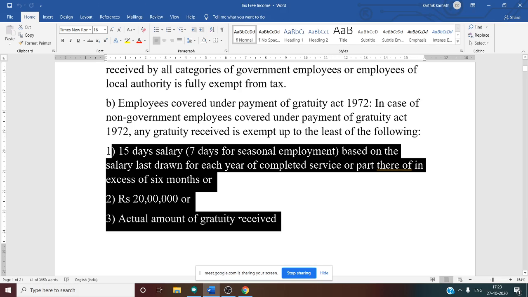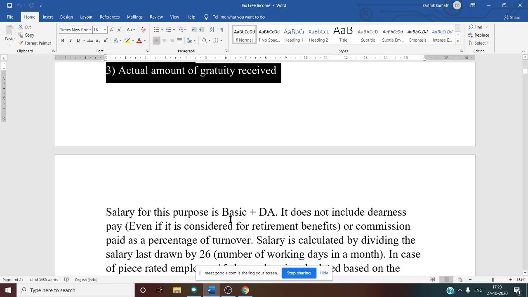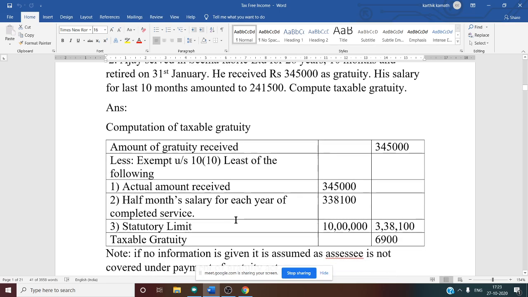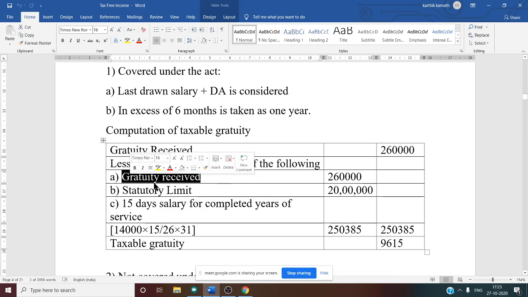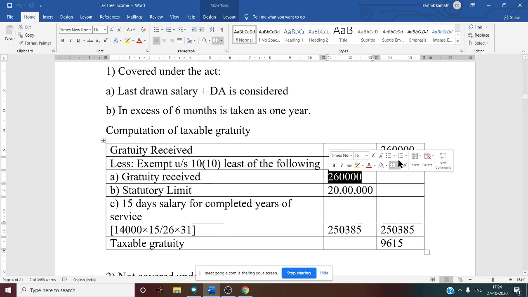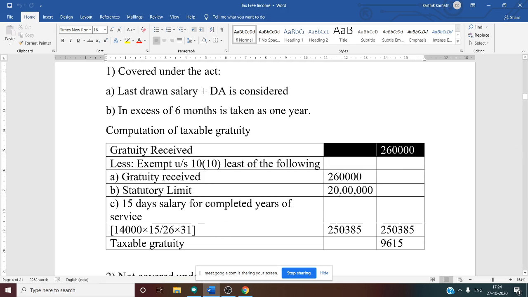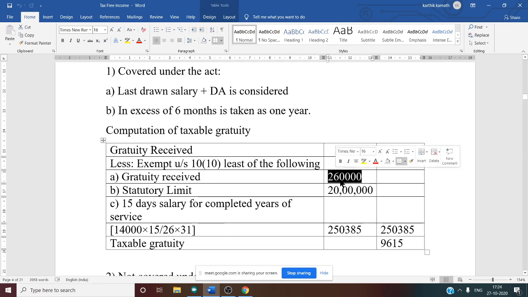So the first condition we need to see here is gratuity received. You can write gratuity received first, or you can write it as the third condition. So the first condition, gratuity received: whatever amount you got as gratuity, the same thing you need to write in the inner column.